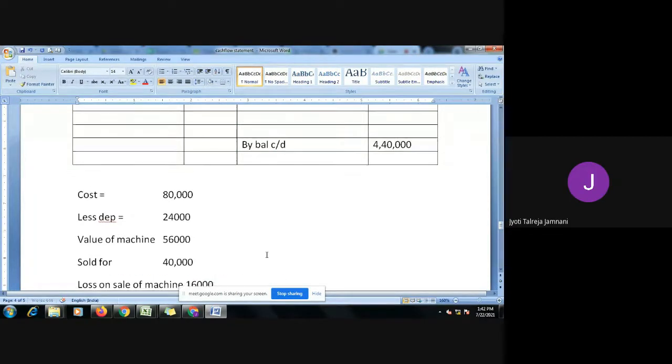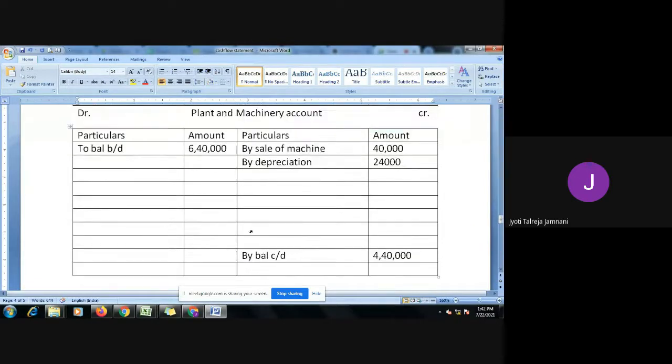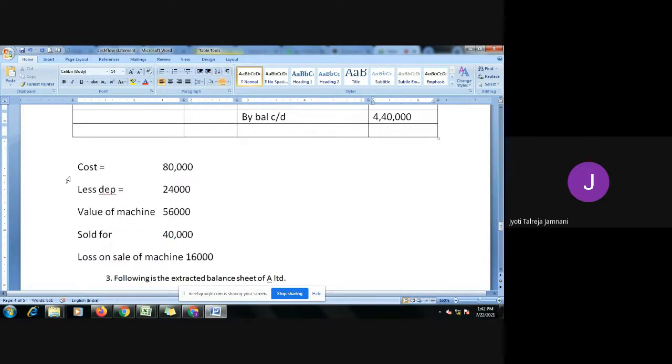Okay. So this also I have to take in the machine account. This is the machine account, no? Sale, depreciation, loss, everything we take here. Correct? So here I write by loss on sale of machine 16,000. How did you get this 16,000? I have shown here down. Cost 80, depreciation 24, value is 56, but we sold for 40.